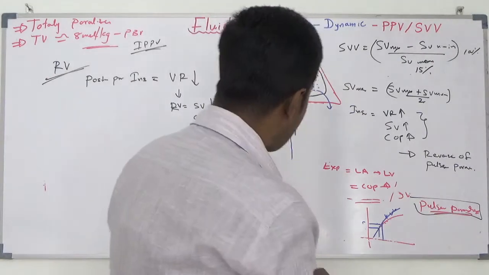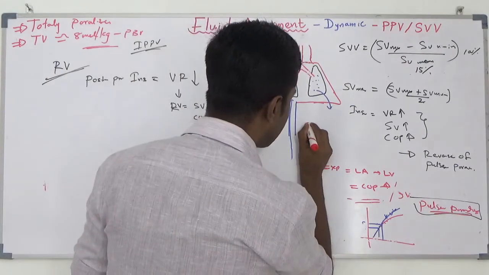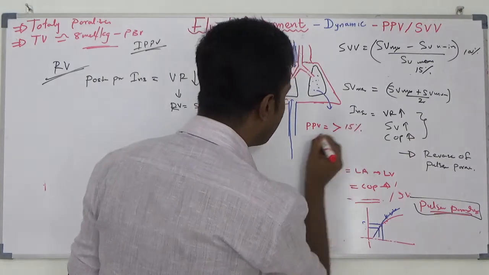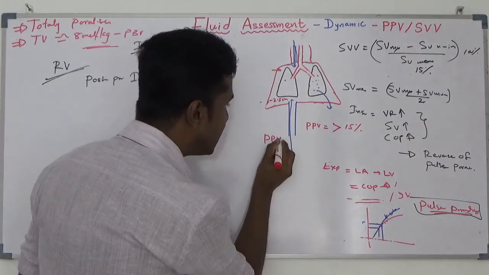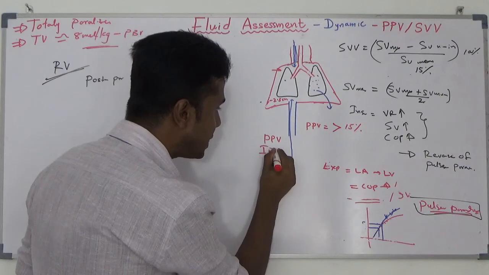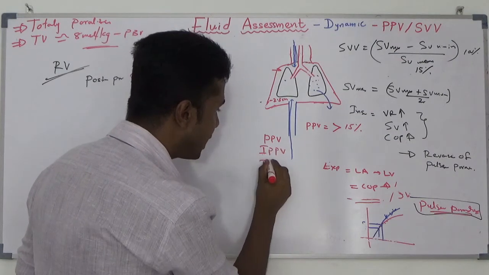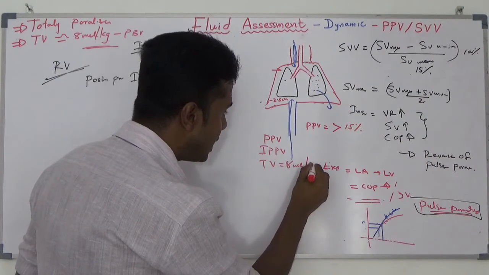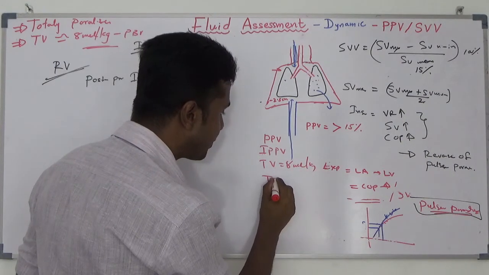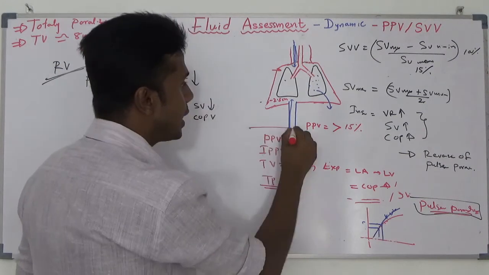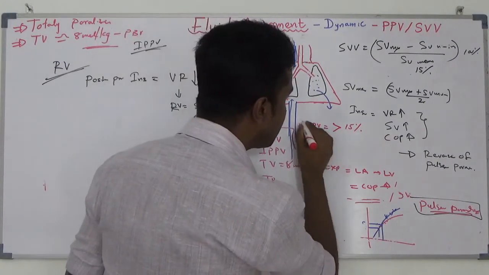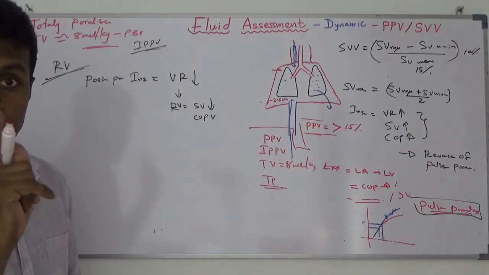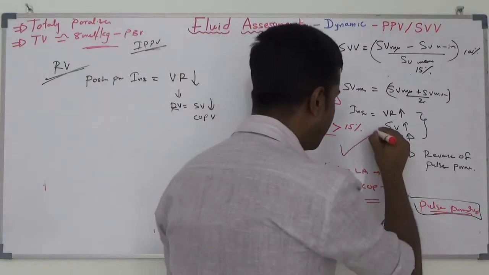So if you have pulse pressure variation more than 15% with positive pressure ventilation, IPPV, intermittent positive pressure ventilation, tidal volume of 8 milliliter per kg and a totally paralyzed patient, if you found a pulse pressure variation more than 15%, you can give fluid.